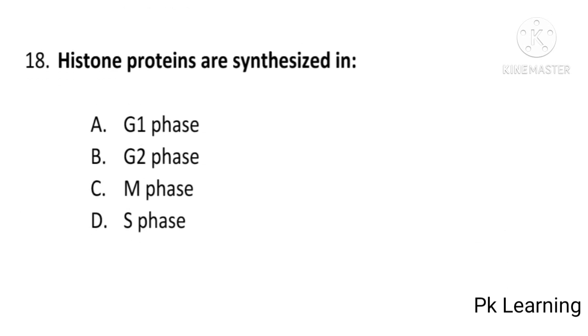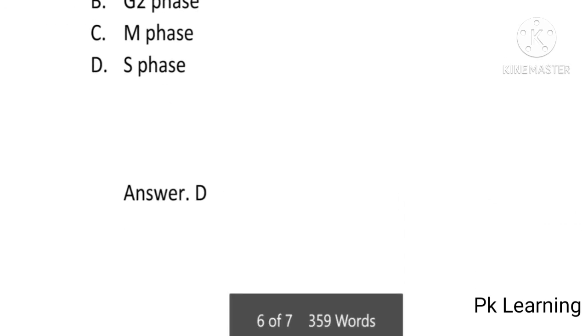And next question is, histone proteins are synthesized in G1 phase, G2 phase, M phase or S phase. And answer is D, S phase. Histone proteins are synthesized in S phase. D is correct option.